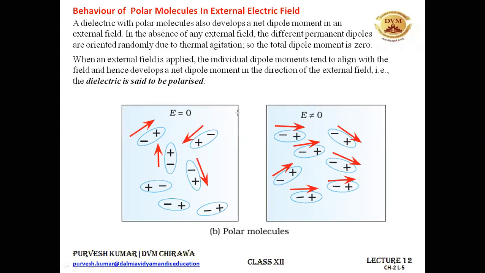So there are two types of polarization for a dielectric molecule. One is by the stretching of the molecule, which is the case for non-polar molecules, and if the dielectric molecules are polar in nature, then they will be polarized by reorienting themselves. That's why two terms were written: the polarization of the dielectric can be done either by the stretching of the molecules of the dielectric or by the reorientation of the molecules of the dielectric.